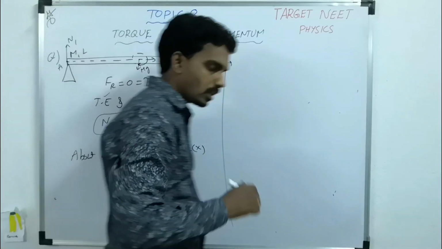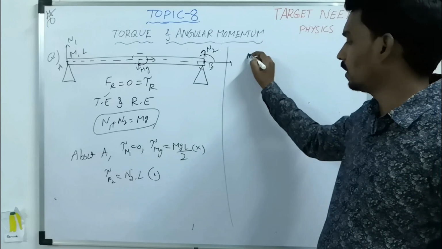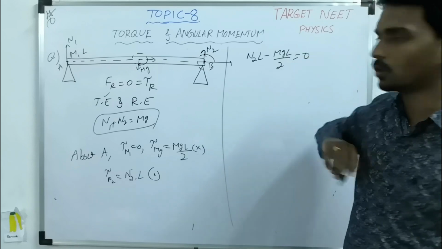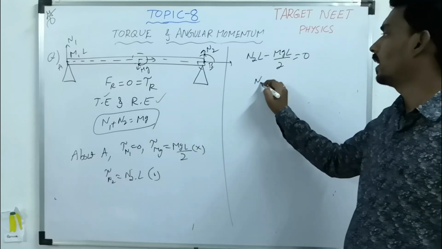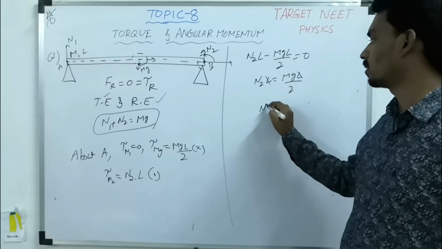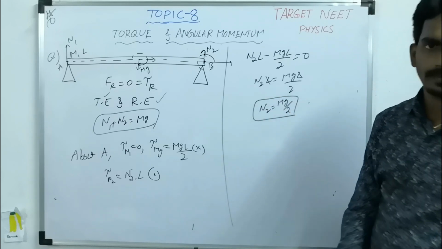One is inward, one is outward, and the other one is 0. Then what will the net torque become? N2 L minus mg L by 2 should be 0. Why? Because it is in rotational equilibrium. Then N2 L equals mg L by 2. L cancels. So N2 equals mg by 2.